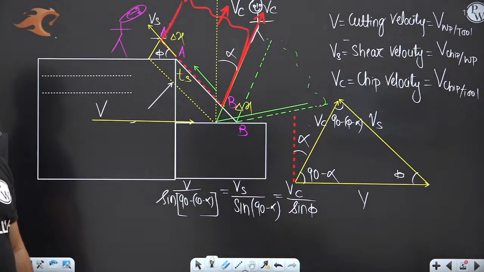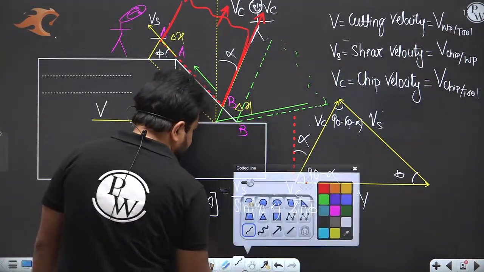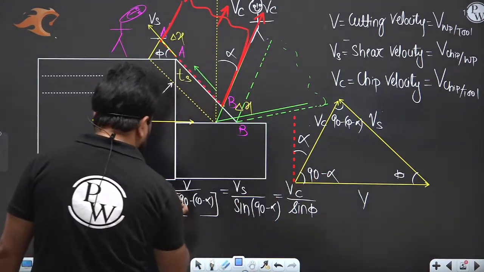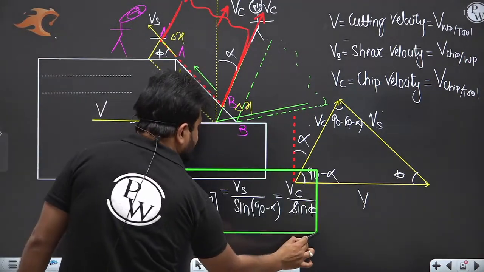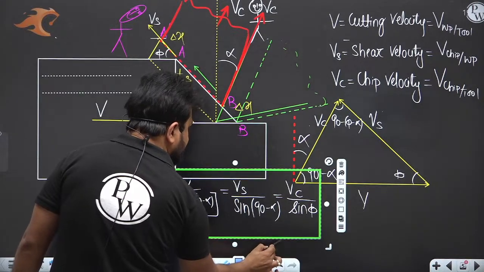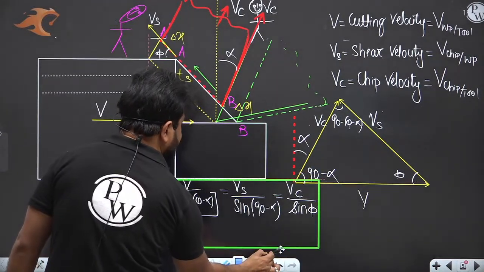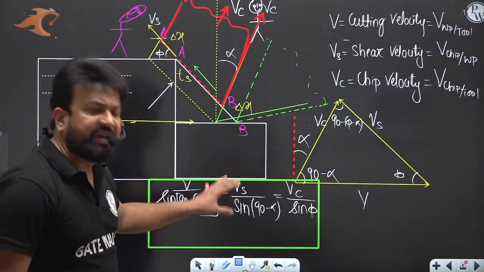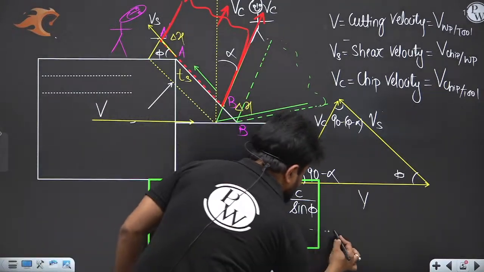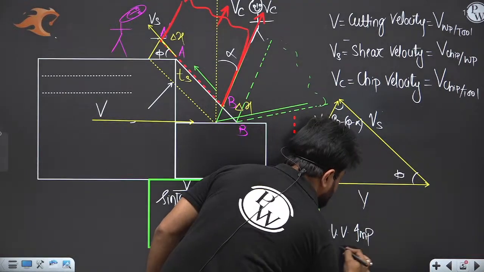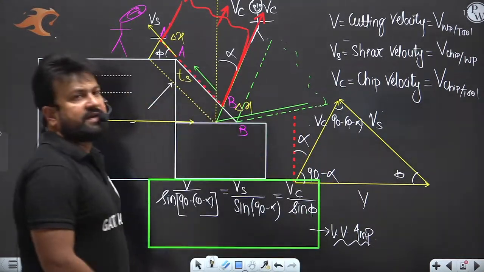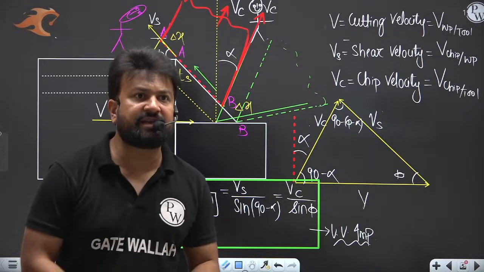Is that formula clear? Yes or no? This is very, very important for your GATE exam. Is it clear?